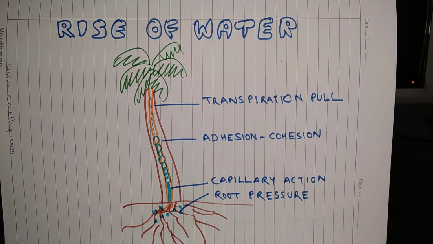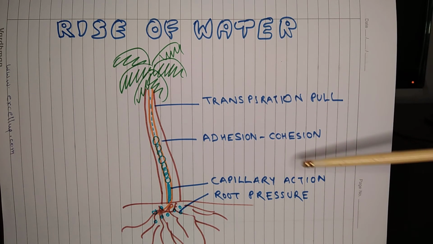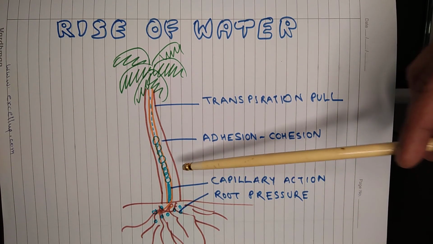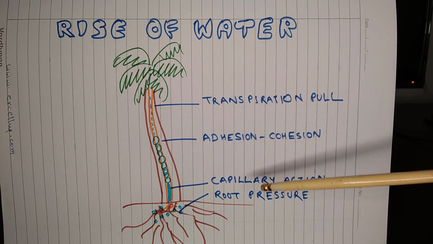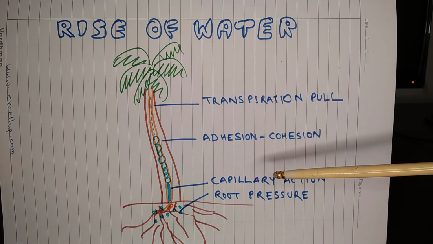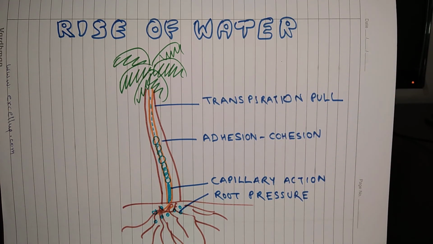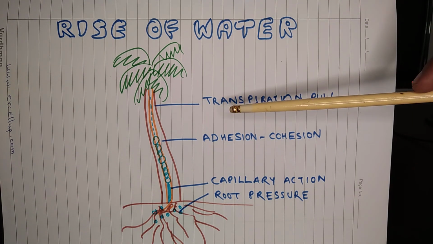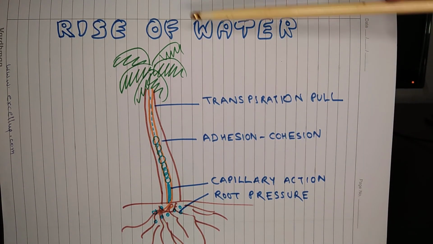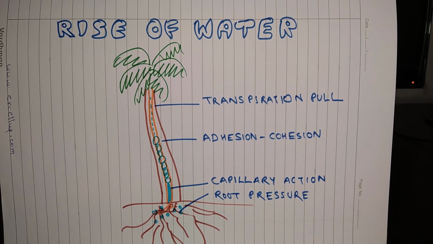of a tree. Let us recapitulate. I talked about how root pressure causes rise of water in the xylem of roots, then how capillary action causes rise of water in xylem tubes in a stem, then adhesion and cohesion build up a continuous column of water molecules, and finally transpiration pull pulls water so that water reaches up to the topmost branch of a tree.